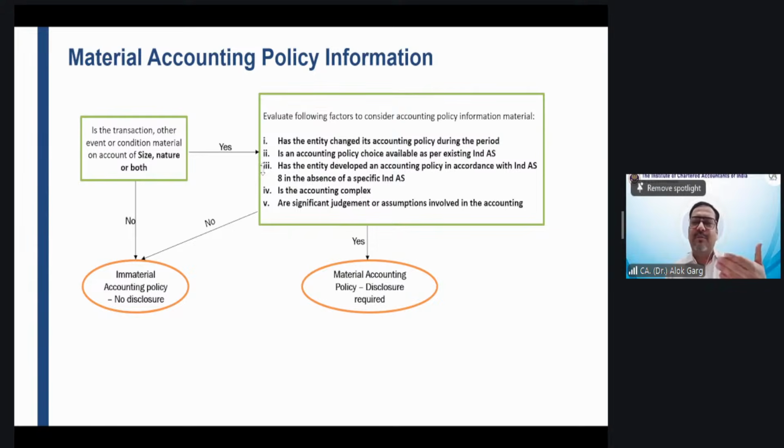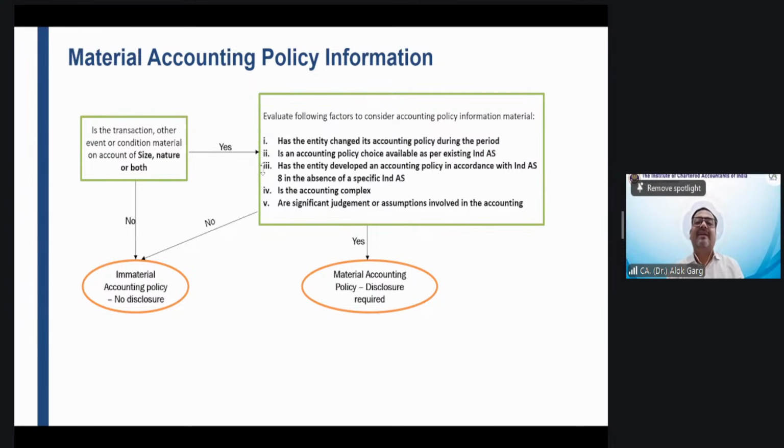So I am reading the accounting policy of borrowing cost. Borrowing is not there. I'm just confused. This company does not have borrowing, but they say that the borrowing which is related to acquisition, construction, or production of a qualifying asset will be capitalized. I can't see the borrowing cost in the P&L or balance sheet, but the policy is there. They don't have the investment, but they have given the policy of investment, right? The largest item is, for example, property, plant, and equipment. The property, plant, and equipment accounting policy is sitting at the 10th item, and all these accounting policy items are immaterial.